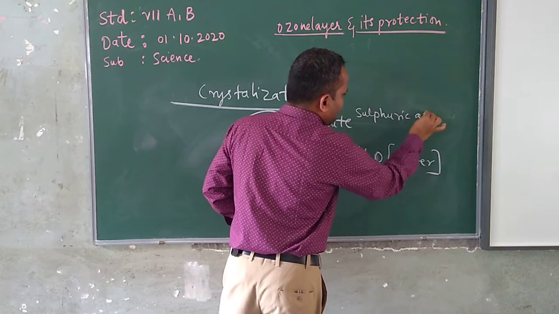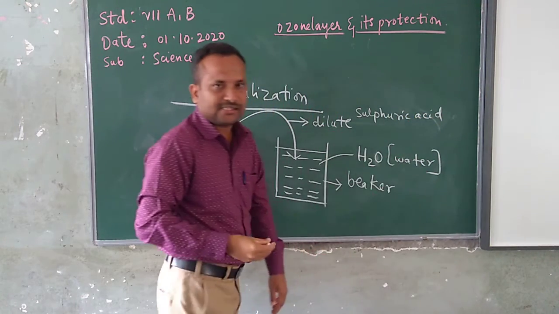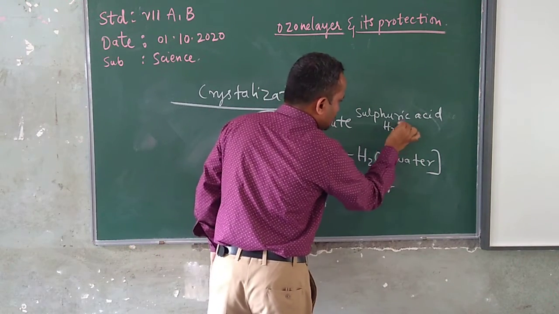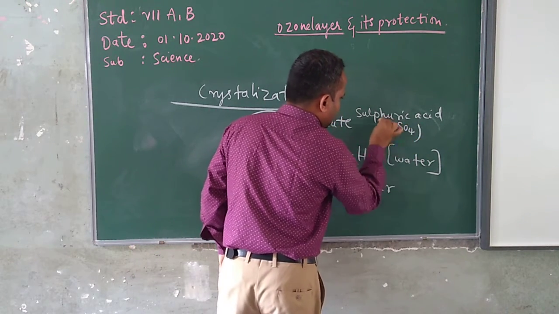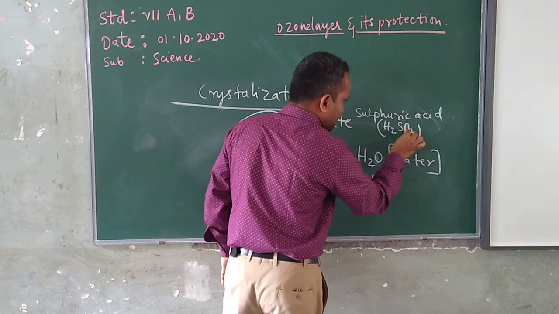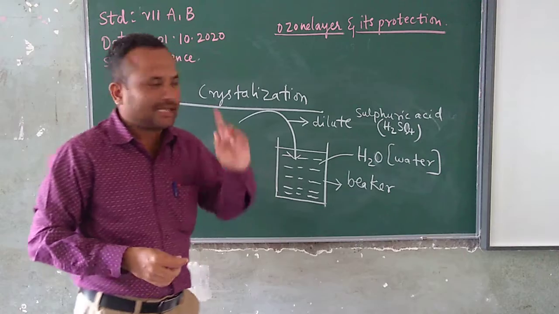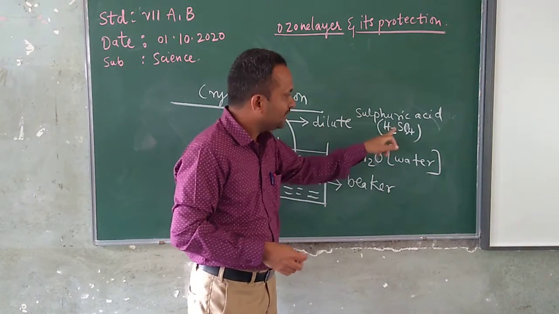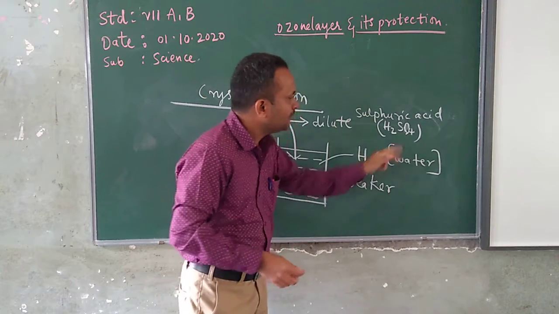Dilute sulfuric acid. Its symbol is H2SO4, with H capital, S capital, O capital, children. Hydrogen is one element, sulfur is a different element, and oxygen is a different element.